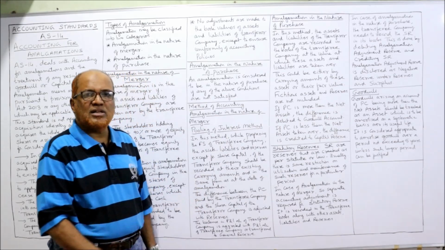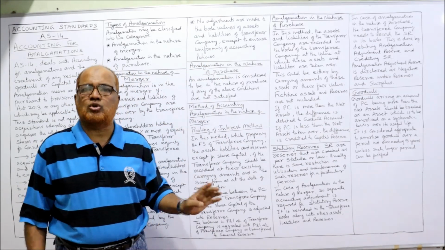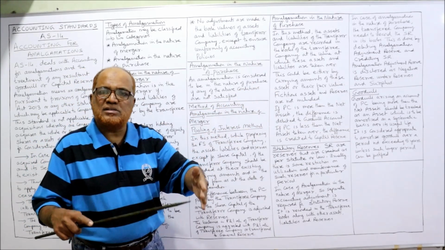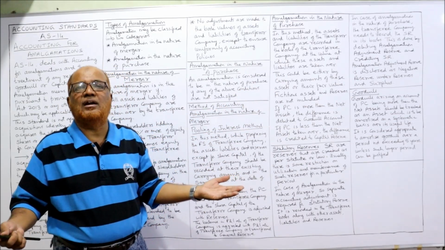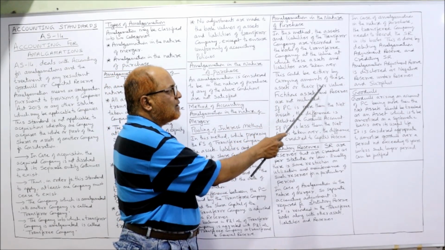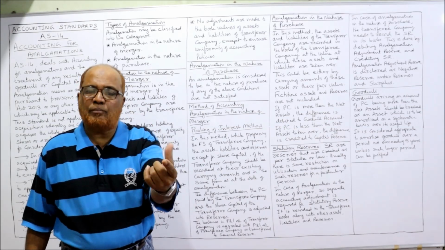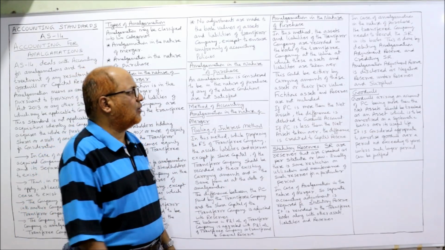Whereas in the nature of merger, exactly the same values, whatever is there in the balance sheet, should be recorded. Here, it may be the same values or it may be different values. This could be either by the carrying amount of these assets or their fair value. That means the value of assets and liabilities may be the book values or may be the fair value.